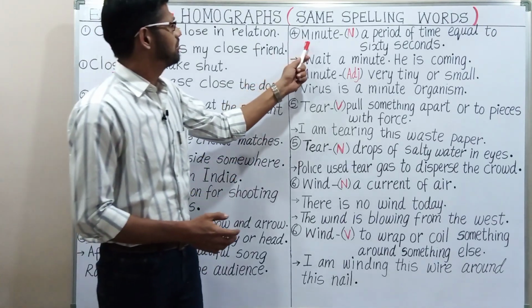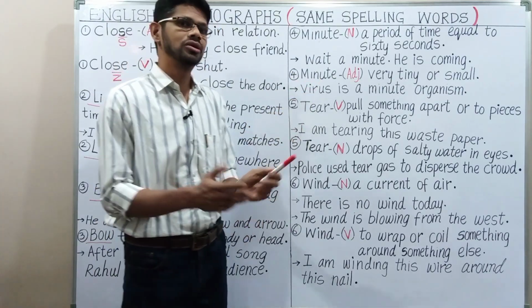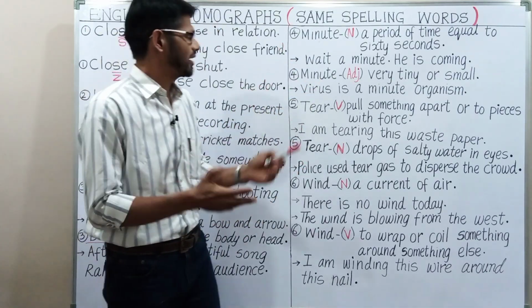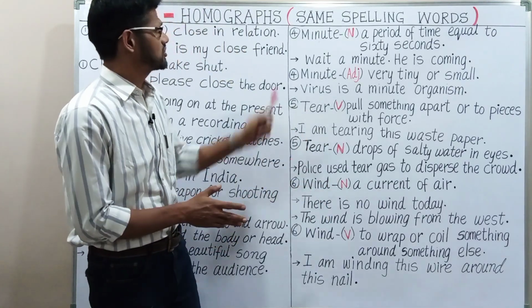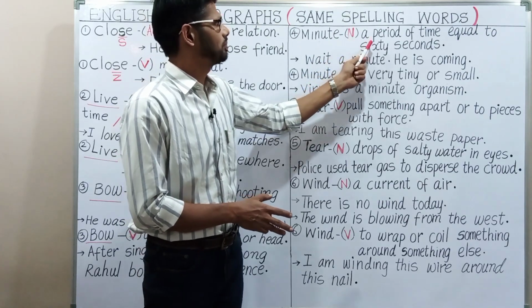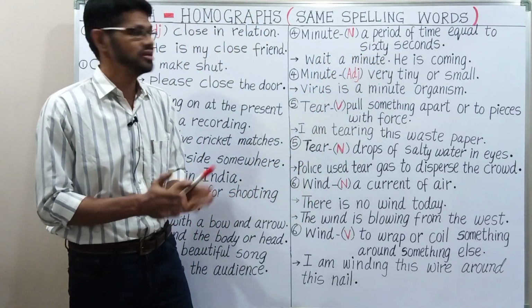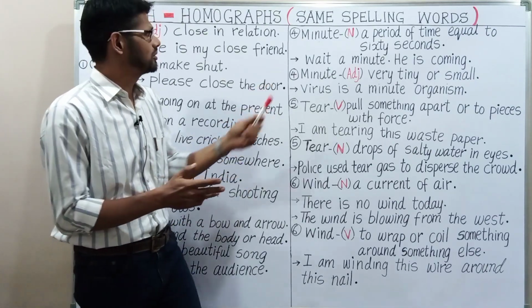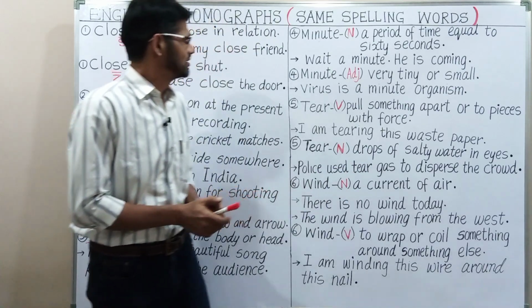Next one, MINUTE. Both the words, they have the same spelling, but they have different meaning and different pronunciation. First one is minute. Minute is a noun, a period of time equal to 60 seconds. So here example is wait a minute, he is coming, wait a minute.